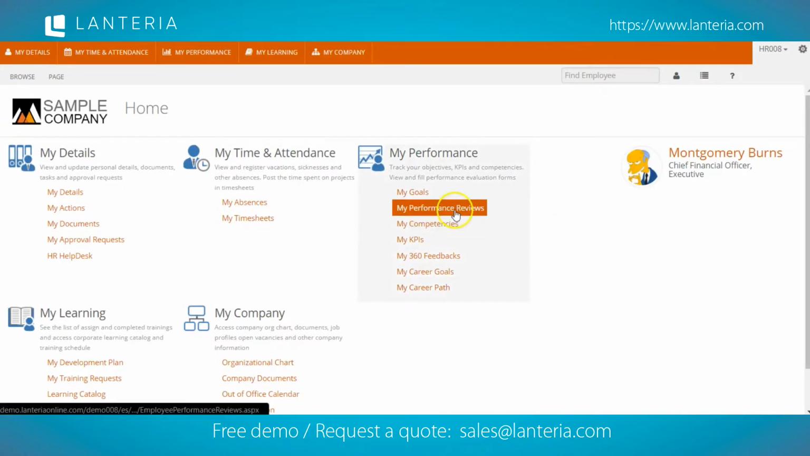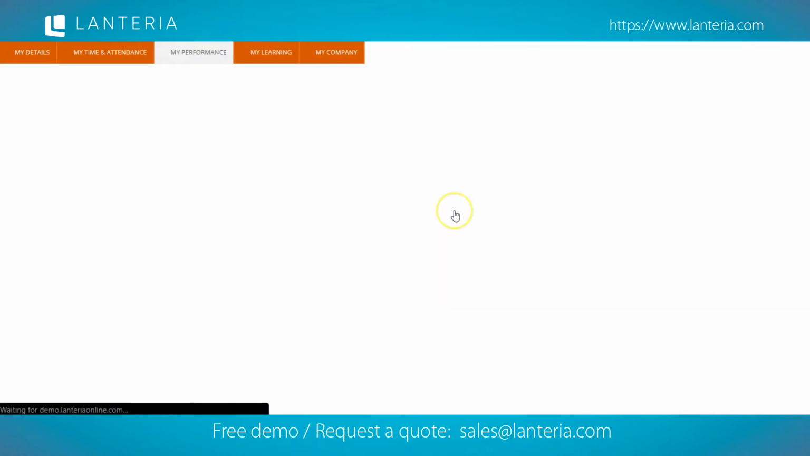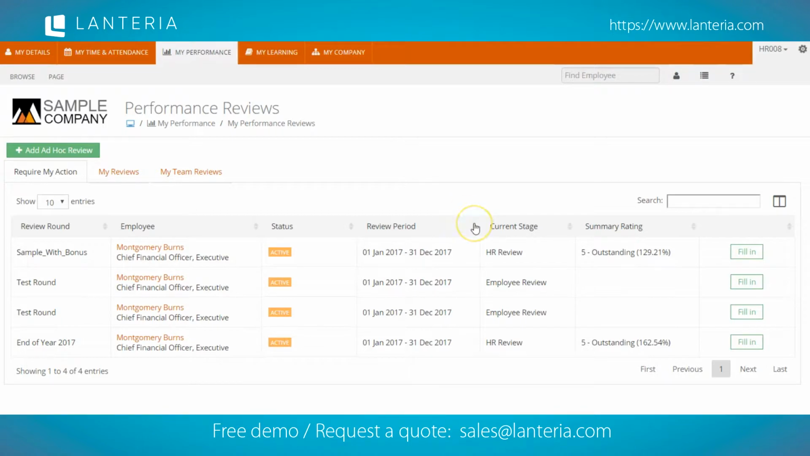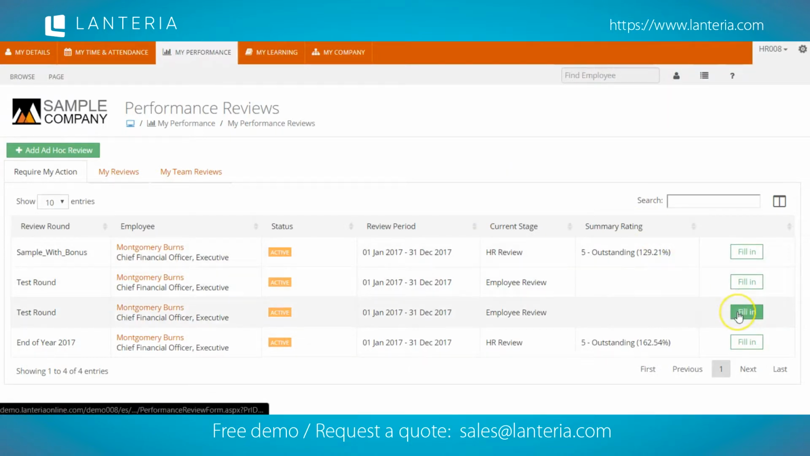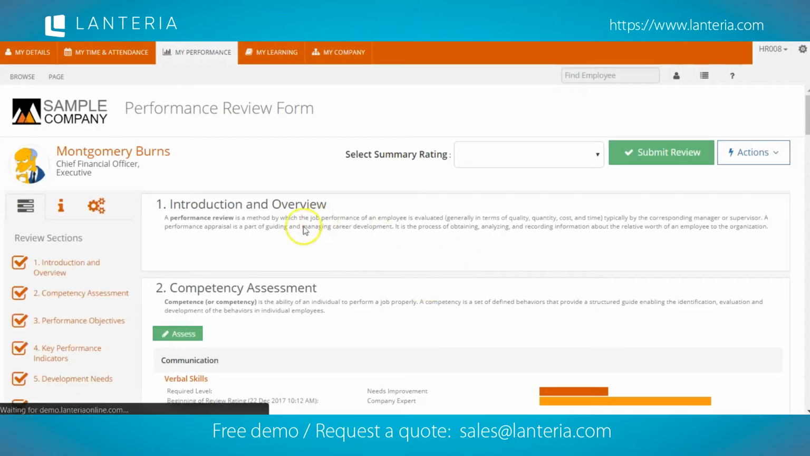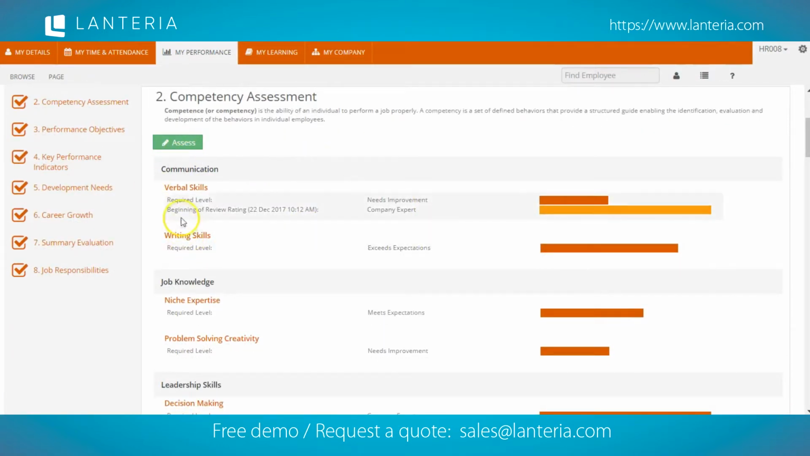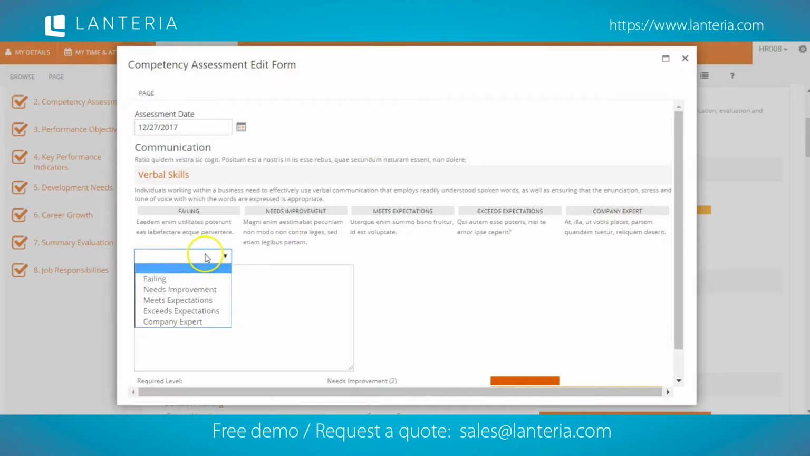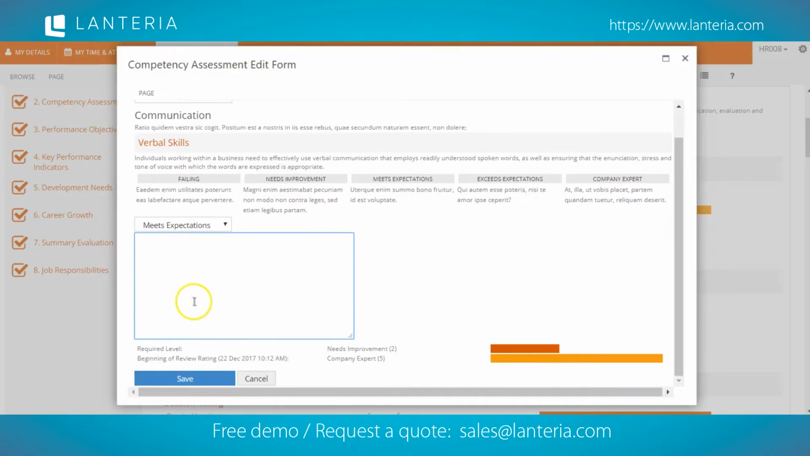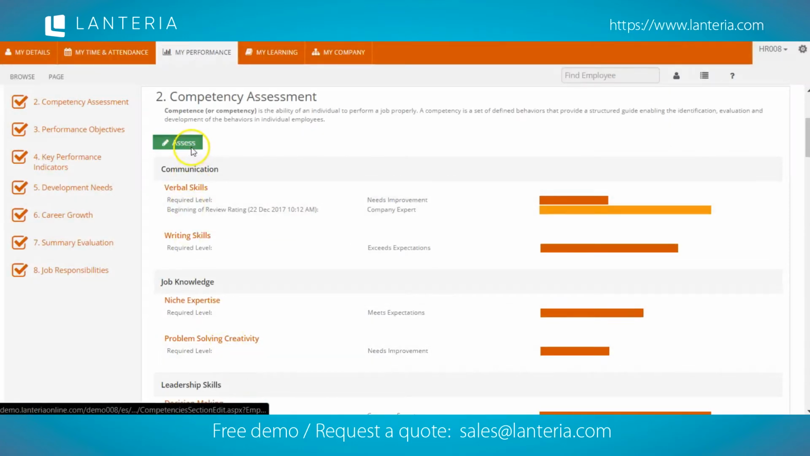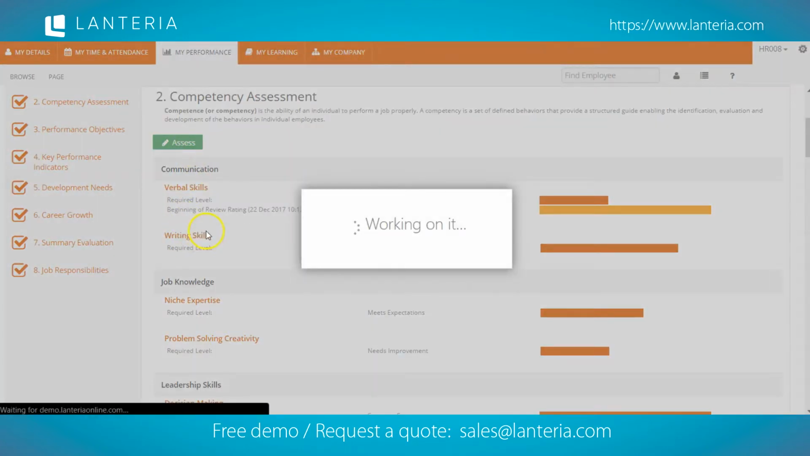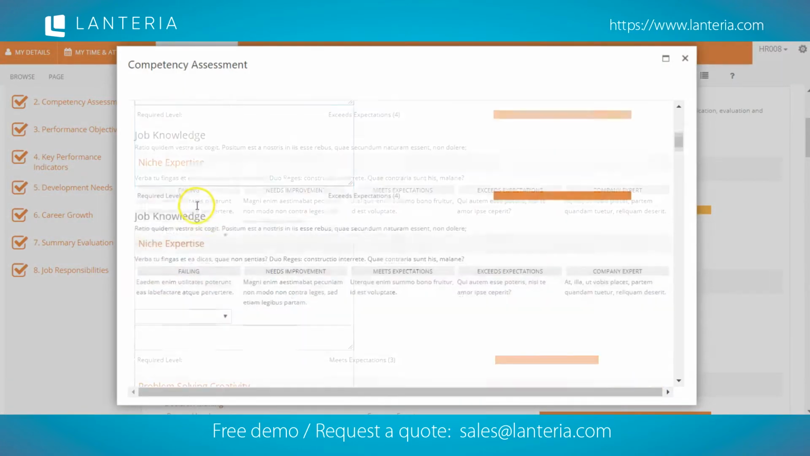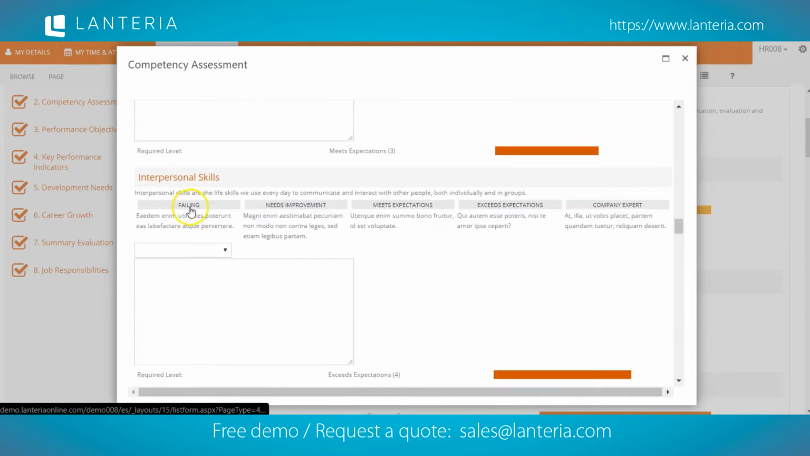Navigating to my employee homepage, to my performance reviews, or by clicking the link in the email notification of the performance review, I can open up the performance reviews that require my action and click on Fill In to open the form. Here in the Competency Assessment section, I can click on each individual competency to assess it according to what I believe is the appropriate assessment score. Or I can open all competencies at once and assess them in a single scrollable page here.